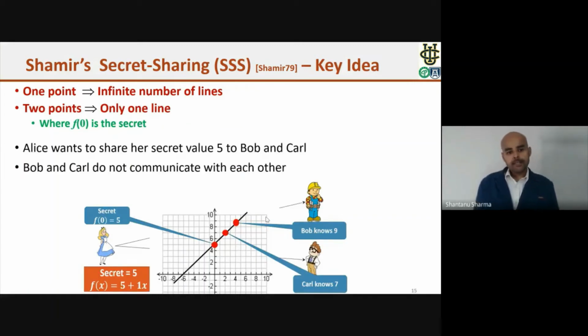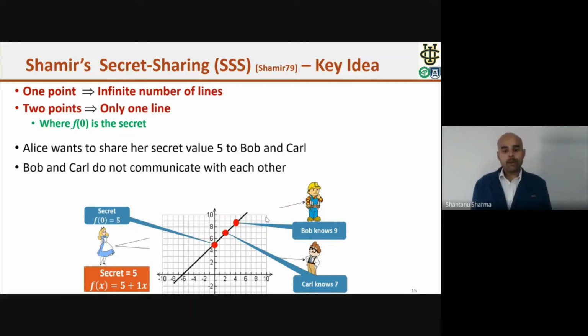Let me show you another example. Suppose Alice is the database owner and she has the secret value 5 that she wants to distribute among Bob and Carl. It is assumed that Bob and Carl do not communicate with each other, meaning they are not colluding. Alice will select a polynomial, place some values of x, and whatever values she gets, for example 9 and 7, one value is given to Bob and another to Carl. Since Bob and Carl do not communicate with each other, they can never learn the secret value, that is 5.